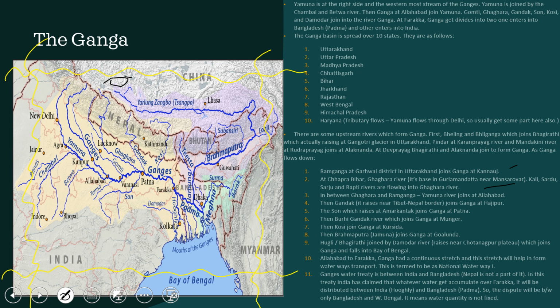So in between Ghagra and Ramganga, the Yamuna river joins at Allahabad. Then Gandak rises near Tibet, Nepal, and joins Ganga at Hajipur. Okay, this is your Gandak. Gandak joins at Hajipur, and then it ultimately flows into the river Ganga.